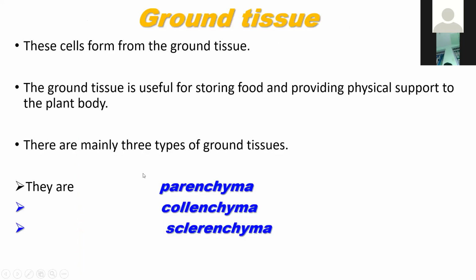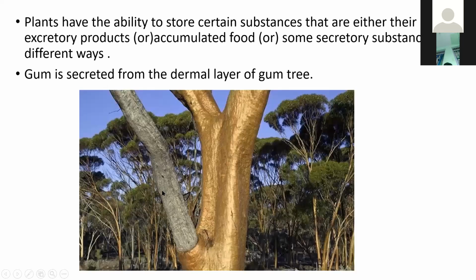This is the gum tree, secreting gum. Neem plants also secrete gum.